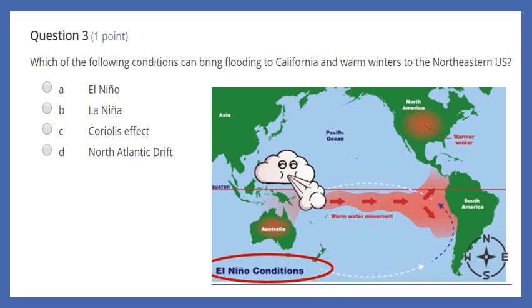Question 3. Which of the following conditions can bring flooding to California and warm winters to northeastern U.S.? A, El Niño, B, La Niña, C, Coriolis effect, or D, North Atlantic drift? So just to jog your memory, here is a picture of El Niño conditions. You might want to pause it to take a quick peek at it.